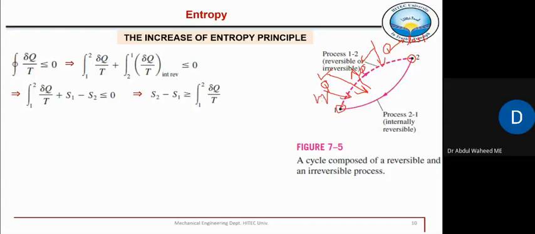But whatever work we have supplied from the surroundings, some of it was lost. Loss simply means not destroyed. Some of this energy was converted into such a form which is irrecoverable. There are some irrecoverable losses during that actual process.